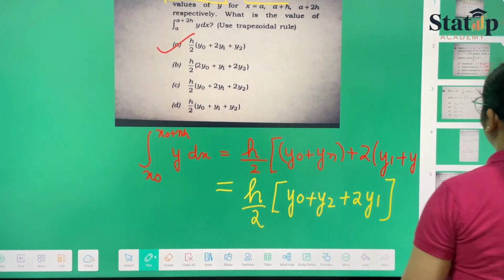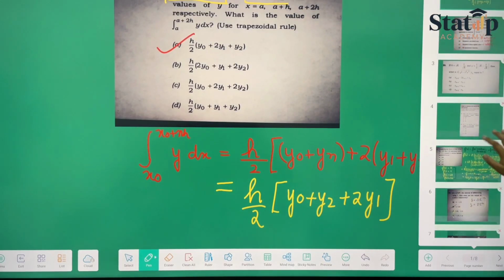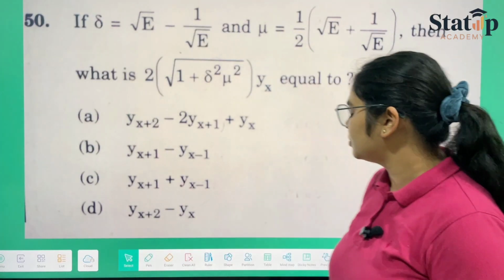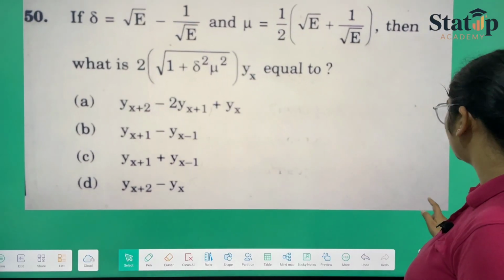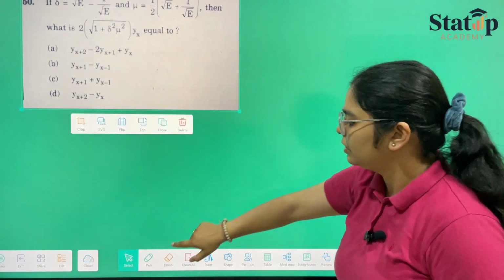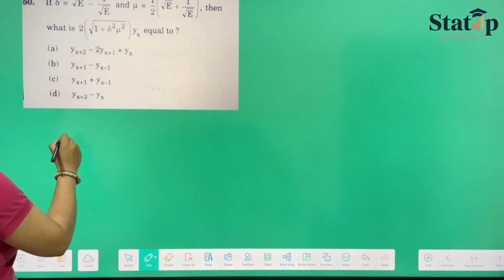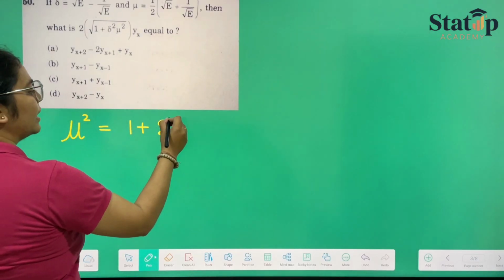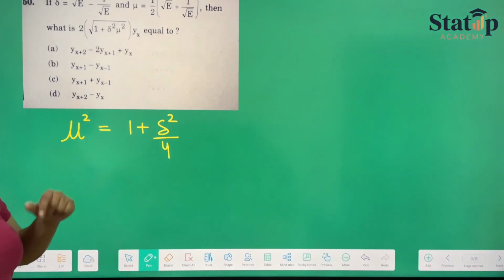So now we'll move forward to another concept question. This one is again about the operator relationships, and if you know the relationship, you will be able to solve it within no time. Here we'll be using the relationship. First of all, the relationship is mu square equals 1 plus delta square upon 4. This is the relationship between mu and delta.